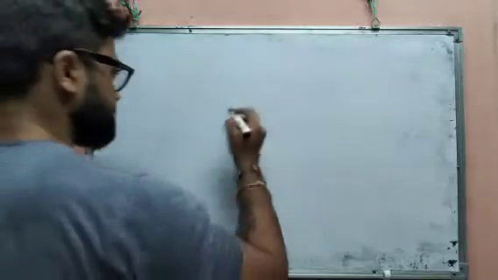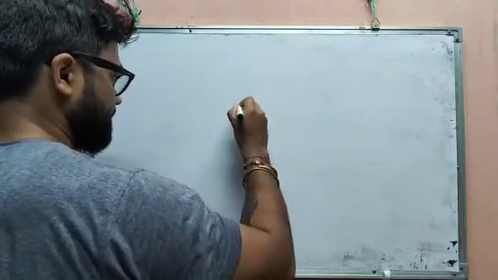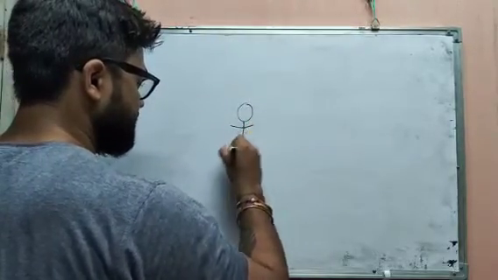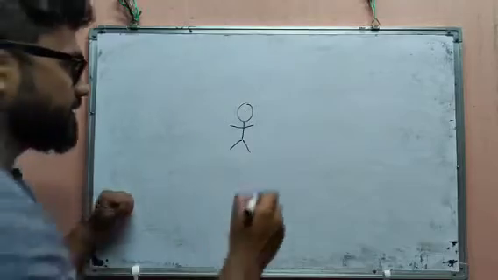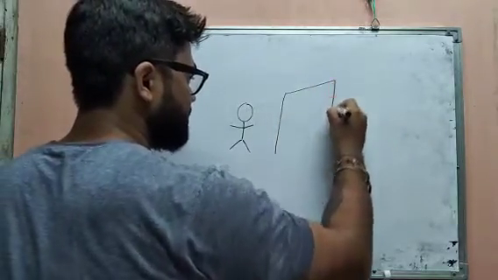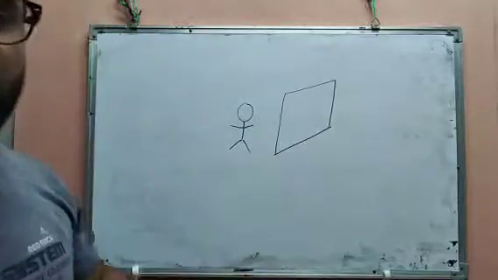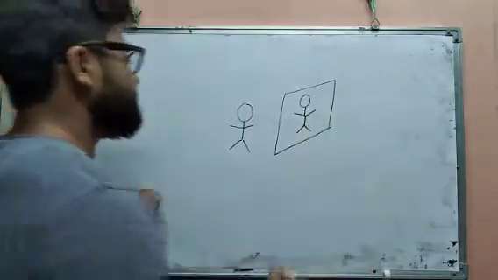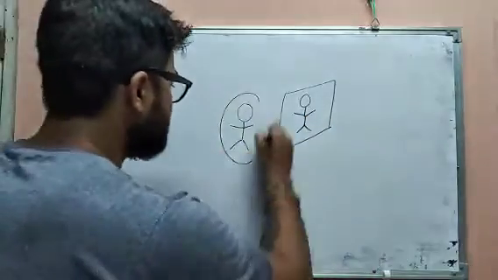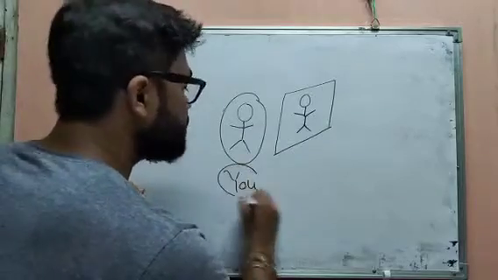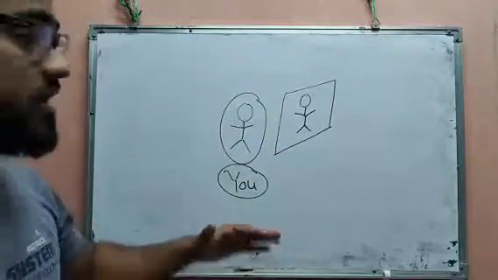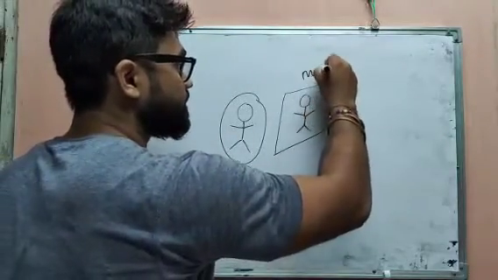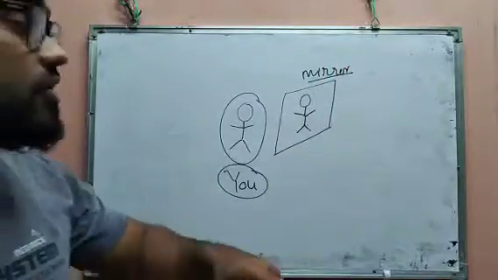Suppose there is an object. So there is a person, standing there. If he sees himself in a mirror, then you will see him like that. So this is the person. Suppose this is you, and you are in front of the mirror. You are looking at the mirror. This is the mirror. And in that mirror you will be seen.